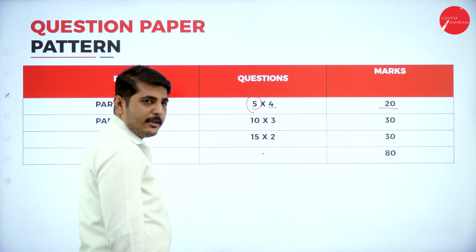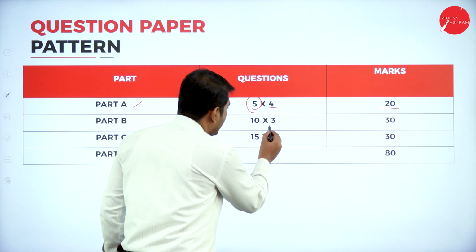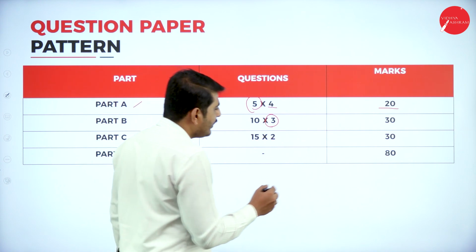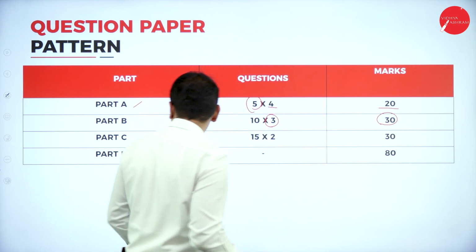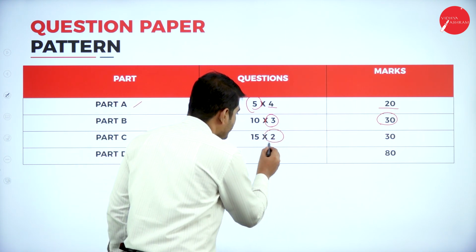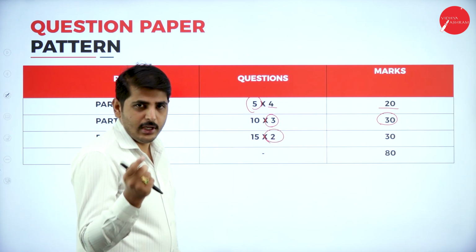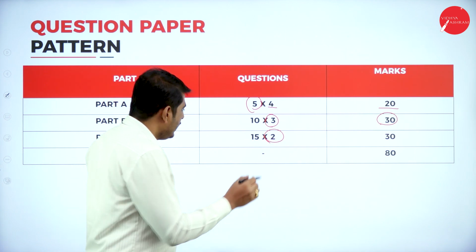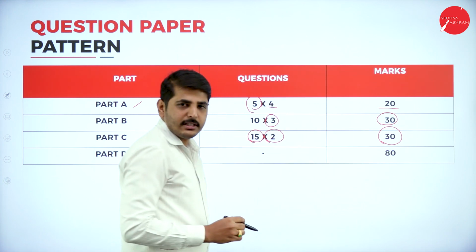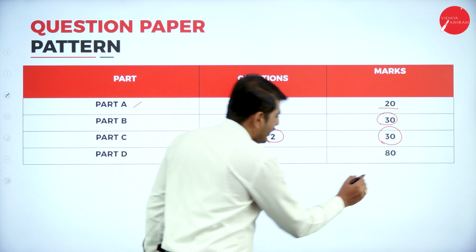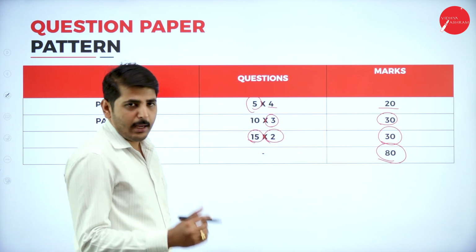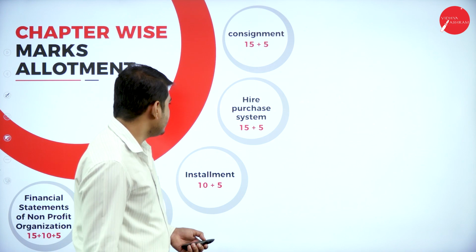Next one, in part B, you have to answer any 3 questions. Each question carries 10 marks. Totally, you will get 30 marks. Next one, part C, you will be having 2 questions. You have to answer any 2 questions. We provide you 4 questions. You have to answer any 2 questions. Each question carries 15 marks. Total marks allotted for this section is 30 marks. Total marks is 80 marks from written exam. Remaining 20 marks from internals.